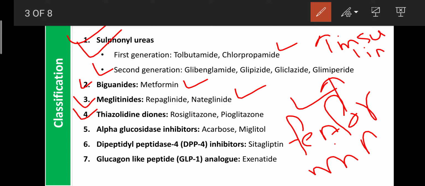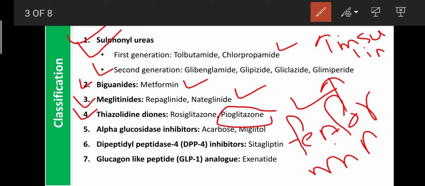And the fourth category is known as the thiazolidinediones. Examples are rosiglitazone and pioglitazone. Pioglitazone was banned just 4 years back. This was a very saleable drug, but due to a serious ADR, once again related to the CVS, this drug is banned.